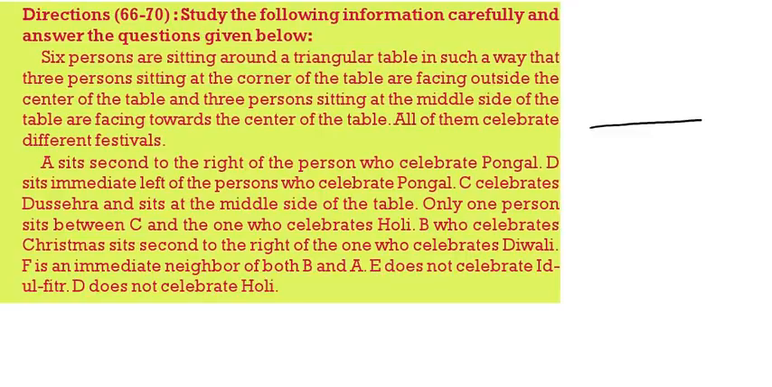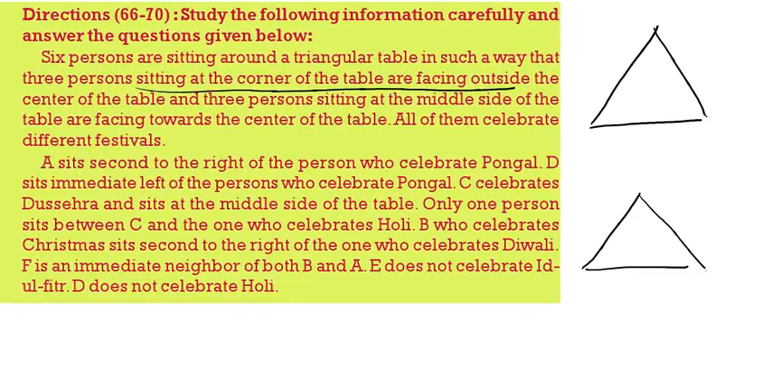See, two triangles we will draw. We will try to do the question in two possibilities. Here there are three persons sitting at the corner facing outside. Those who are sitting in the corner are facing outside. Those who are sitting in the middle are facing the center.